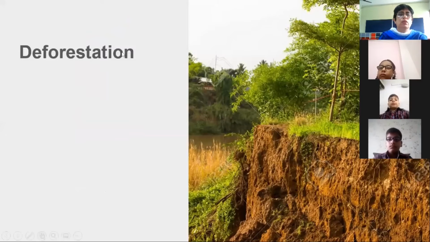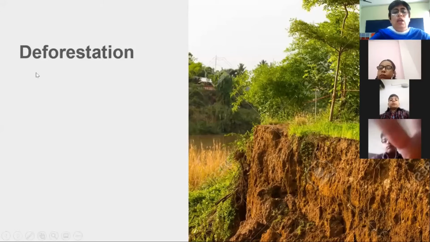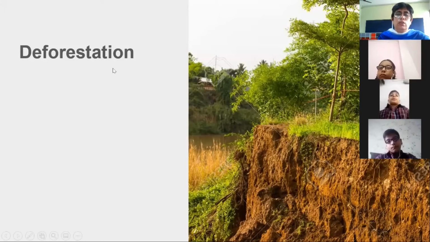Now comes human activities, they bring soil erosion. The first and most important is deforestation. Forestation means forest, and de means no. Cutting down of trees, plants, forests on a large scale will make the soil loose.